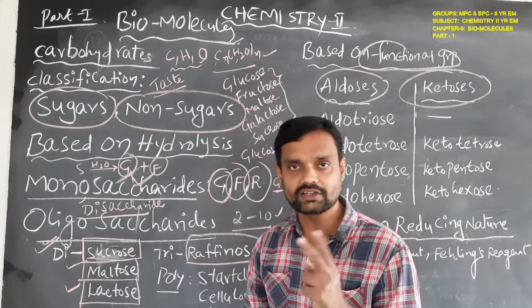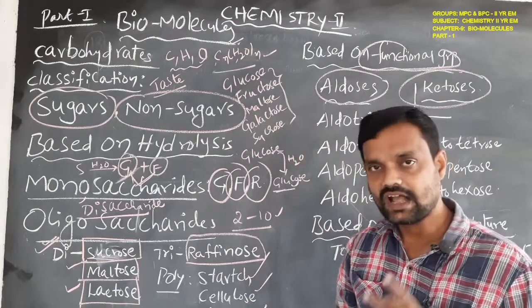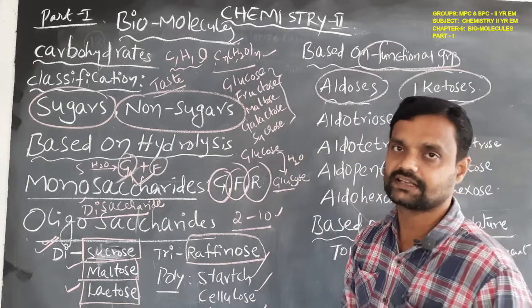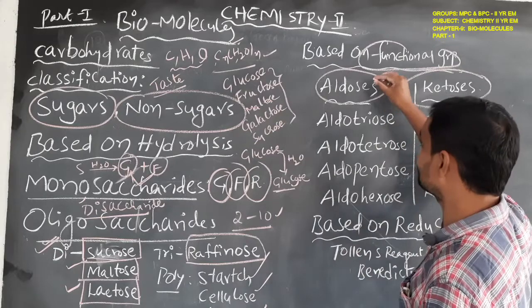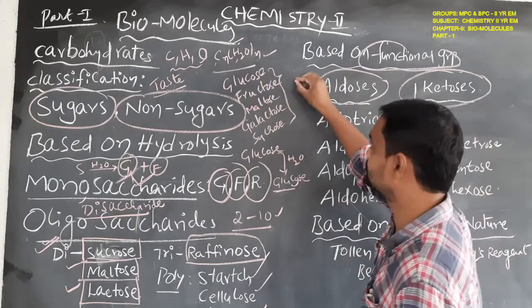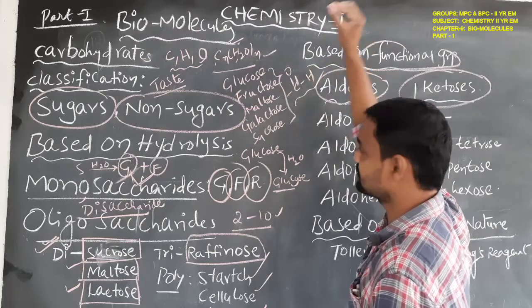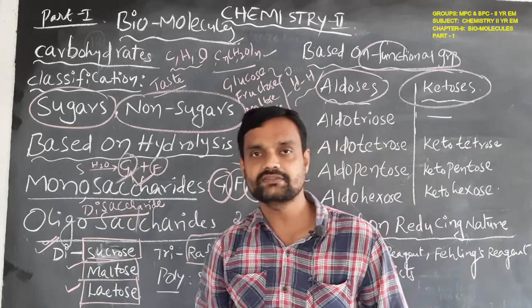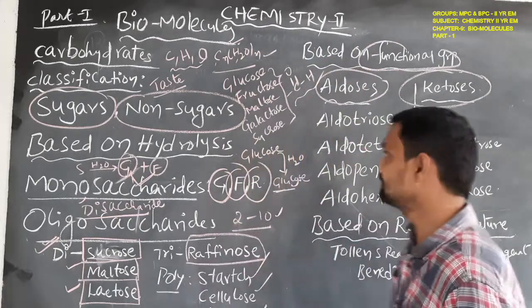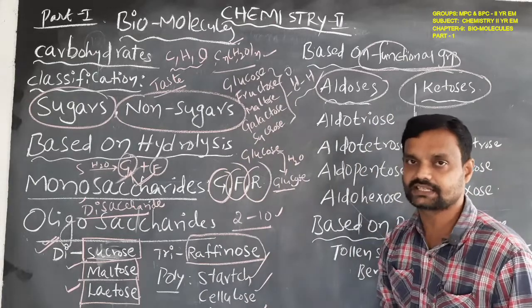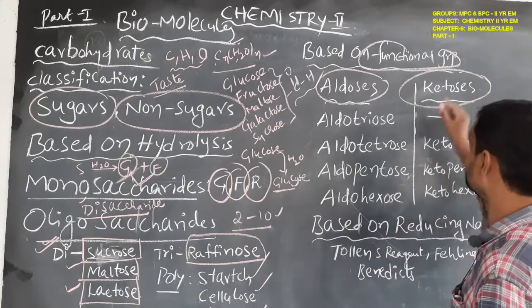One is aldoses, another one is ketoses. Aldoses means the carbohydrate has the aldehyde functional group, that is C double bond O H, and that is called aldoses. Ketoses have the ketone functional group.